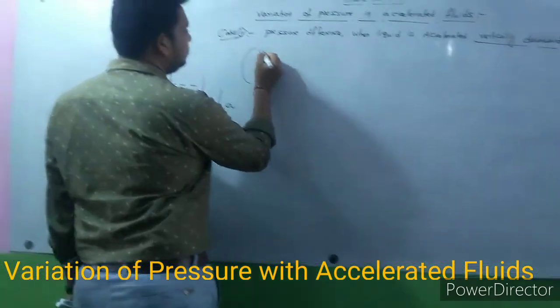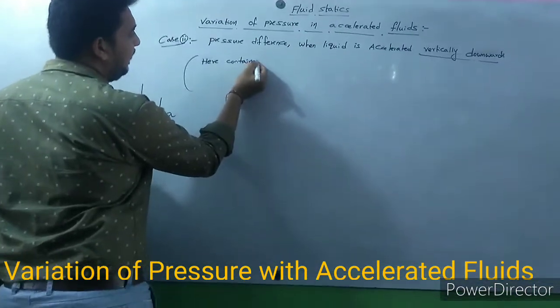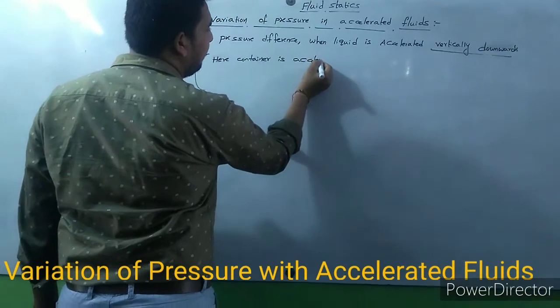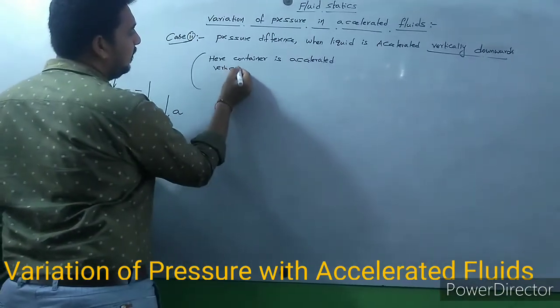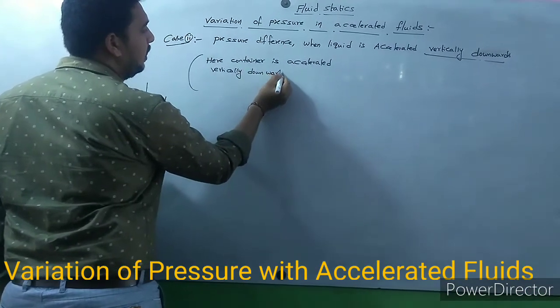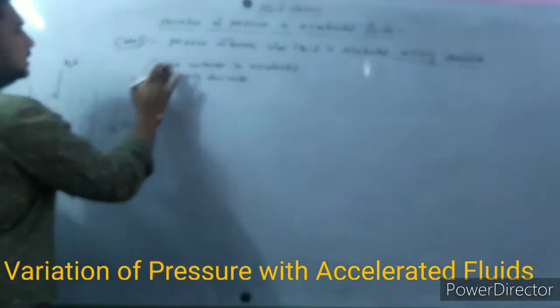Here the container is accelerated vertically downwards.